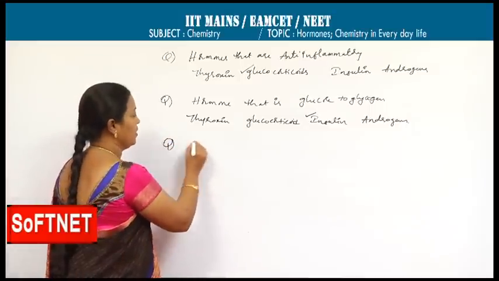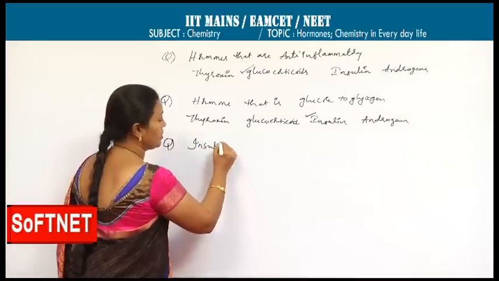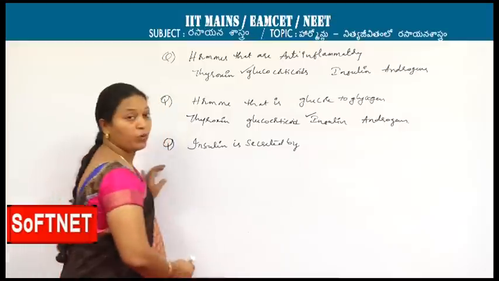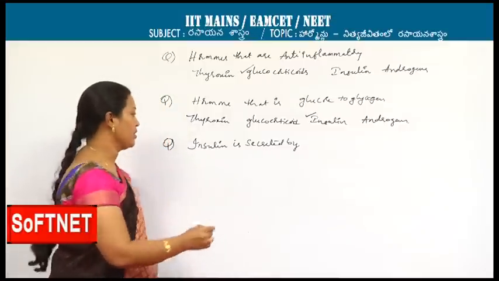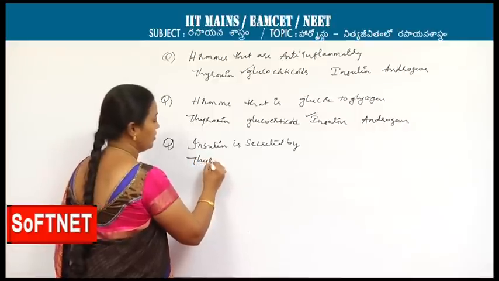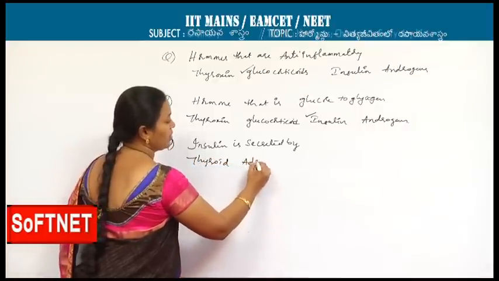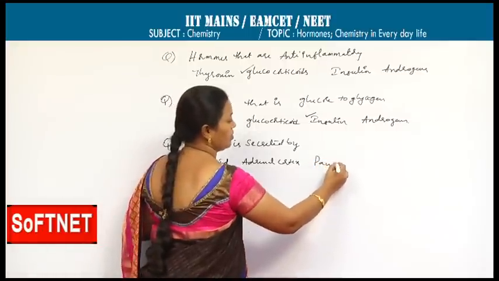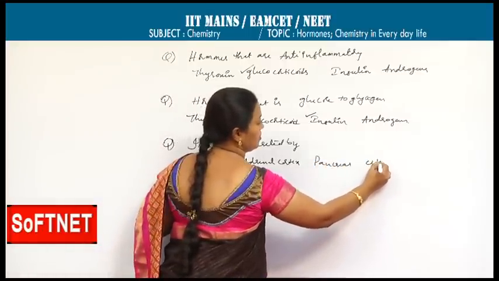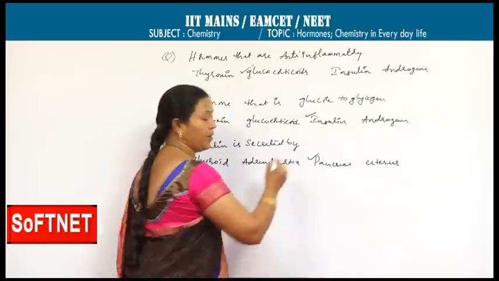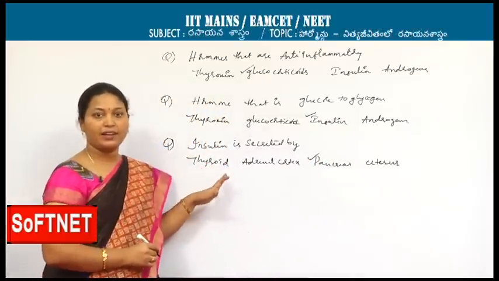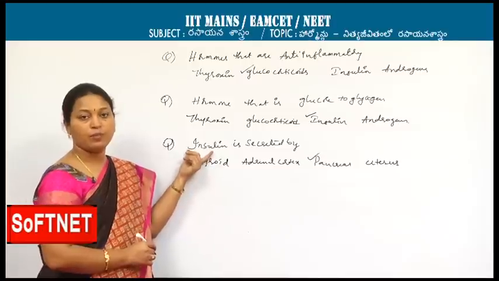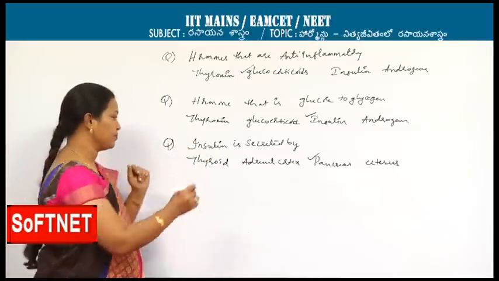Next question. Insulin is secreted by, which body organ is secreting the insulin? Here: thyroid, adrenal cortex, pancreas, uterus. So, pancreas. There are some tissues, islets of Langerhans of the pancreas, secreting this insulin, which is the peptide hormone as we discussed earlier.